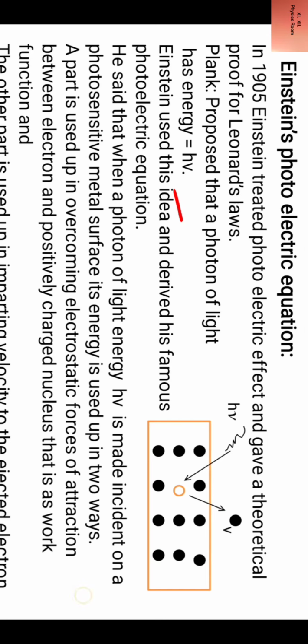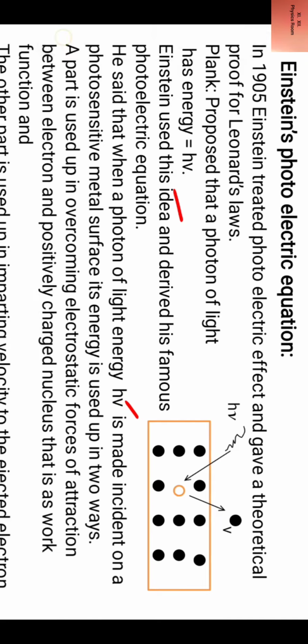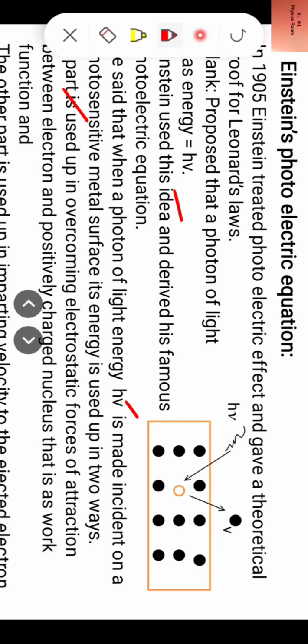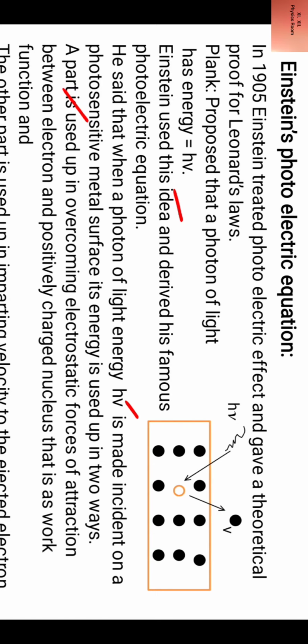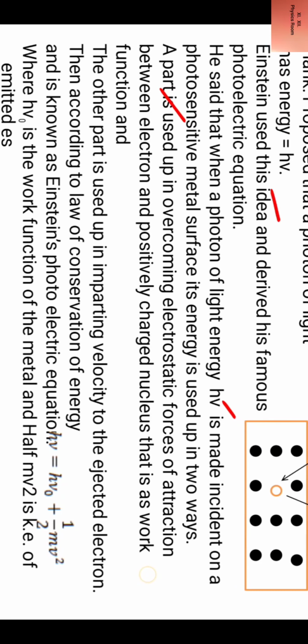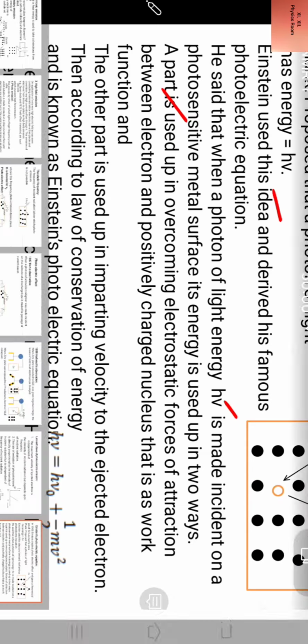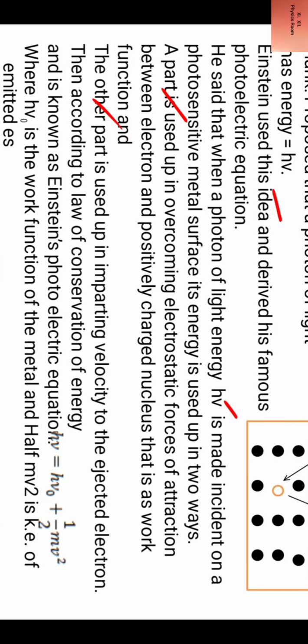He said that when a photon of light energy h nu is made incident on a photosensitive metallic surface, its energy is used up in two ways. First, a part is used up in overcoming electrostatic forces of attraction between electron and positively charged nucleus, that is as work function, and the other part is used up in imparting velocity to the ejected electron.